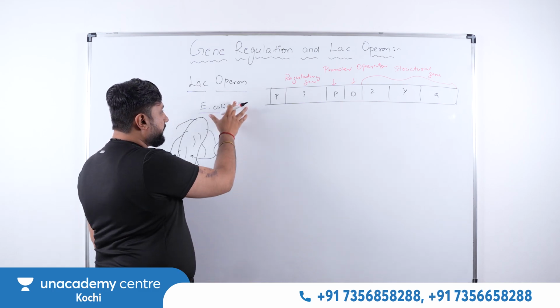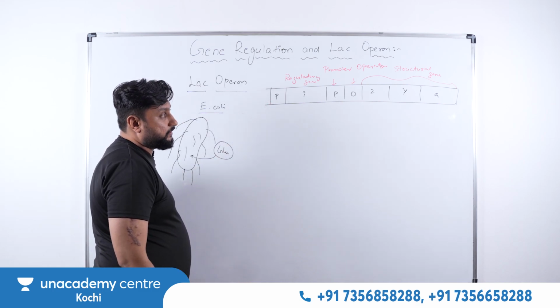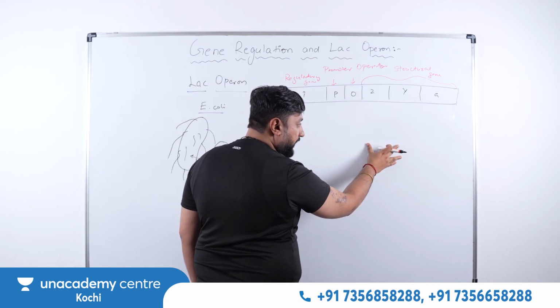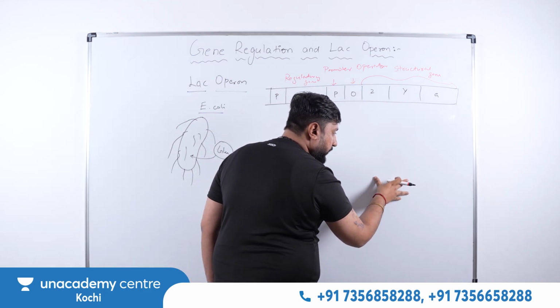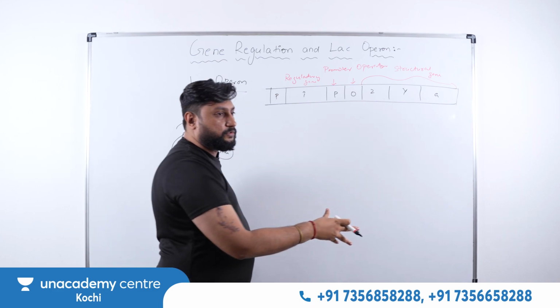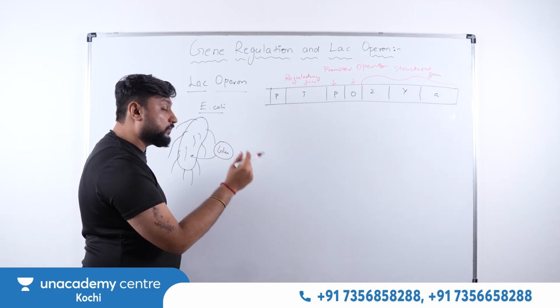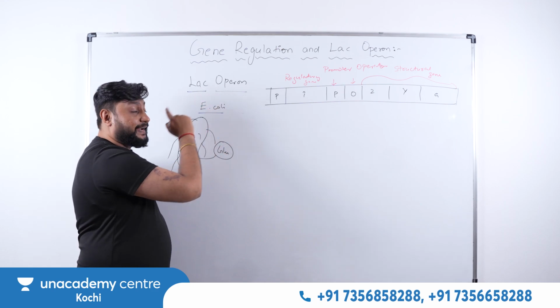Just imagine if this structural gene is in the on state, from this gene they are going to make the RNA, and from that RNA they will make the proteins, and that protein is an enzyme. Those enzymes are necessary for the metabolism of lactose.